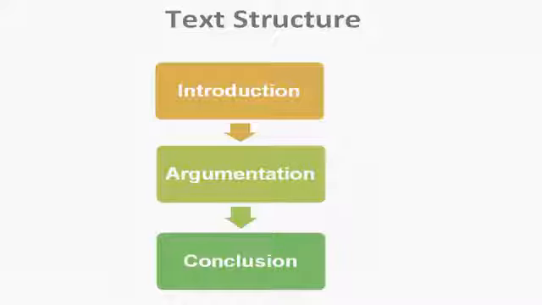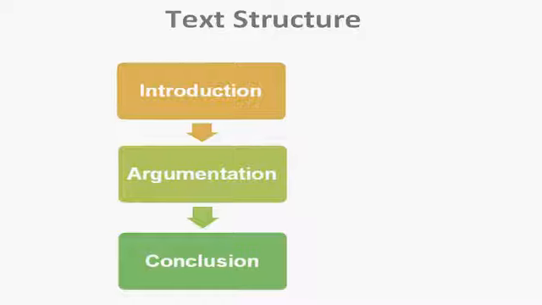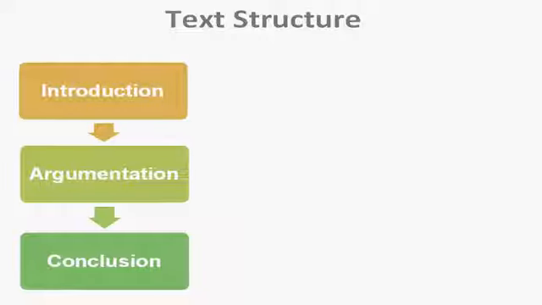So what is the style of the text? It's a piece of argumentative writing. Usually an argumentation consists of 3 parts: introduction part, argumentation part, and conclusion part. So let's focus on the first part, the introduction part.